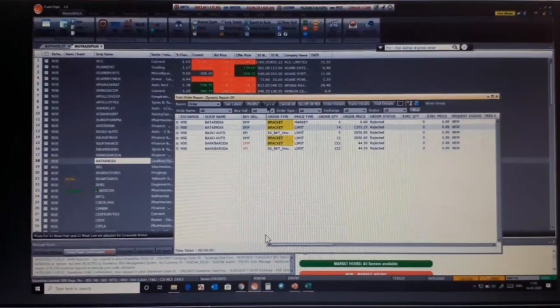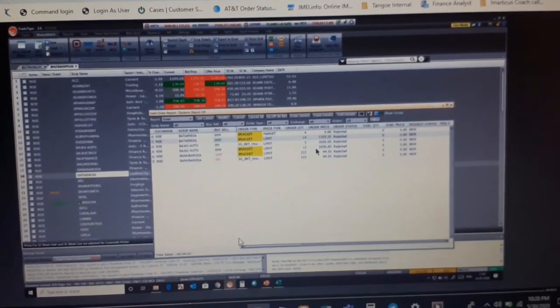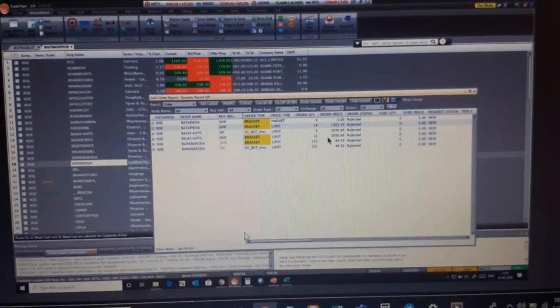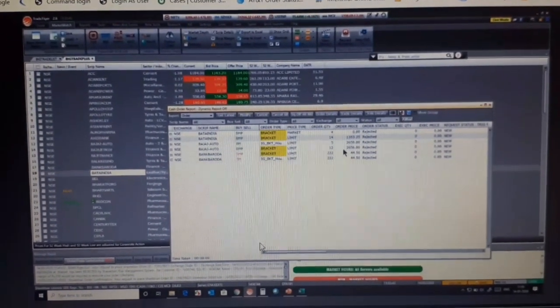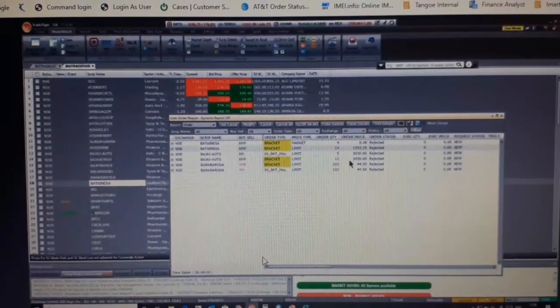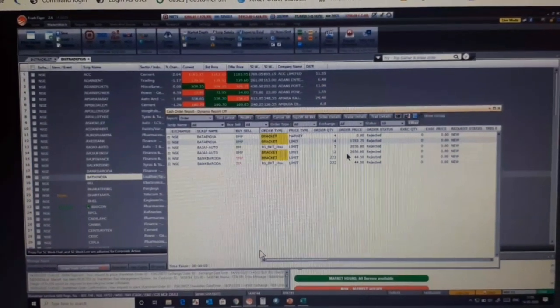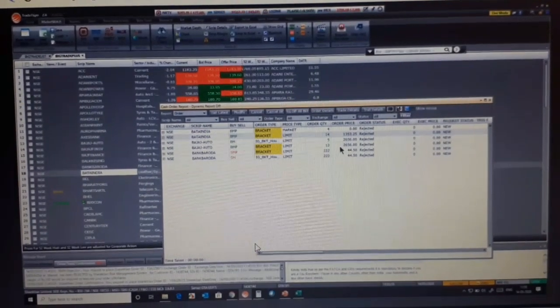If order trigger and executed are the same, why are there two columns over here? If it's going beyond your stop loss, you'll get stopped out. If partially executed, you can cancel the order for the quantities which have not been executed. But once the order is executed, you cannot cancel the order. Yeah, stopped out.